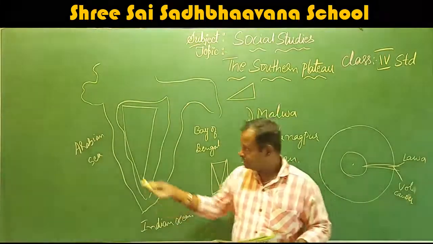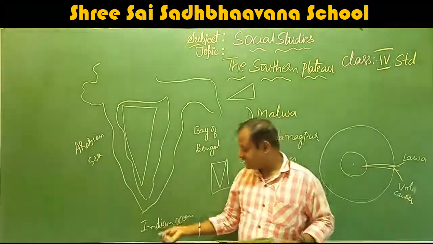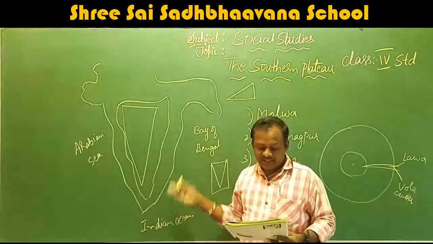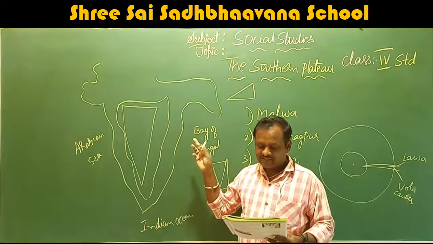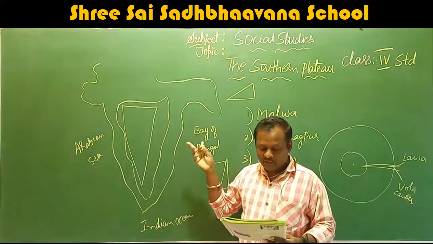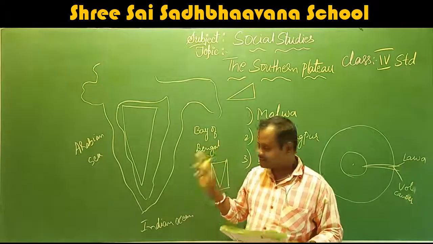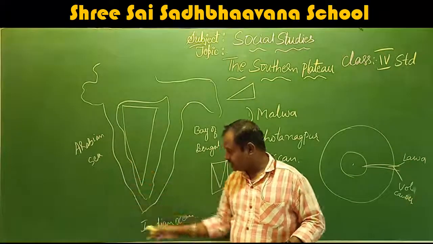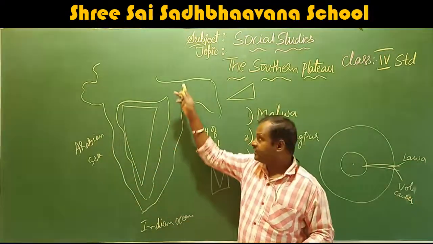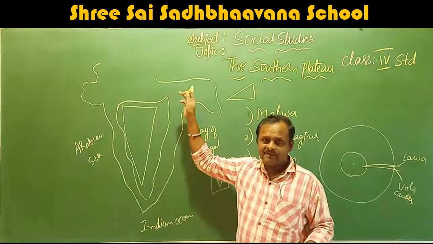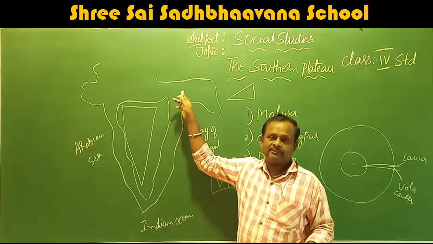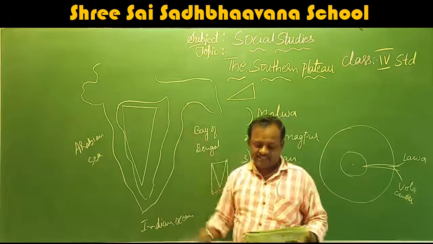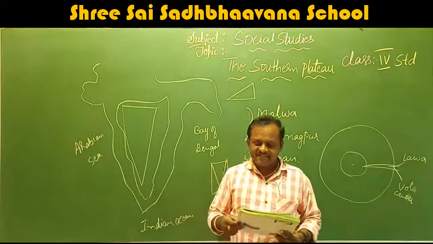The Arabian Sea, Bay of Bengal, and the Indian Ocean are the three boundaries. First one is the Arabian Sea, second is the Bay of Bengal, and the Indian Ocean surrounds this plateau on three sides, and the northern side has the plains. So this is about the physical features.